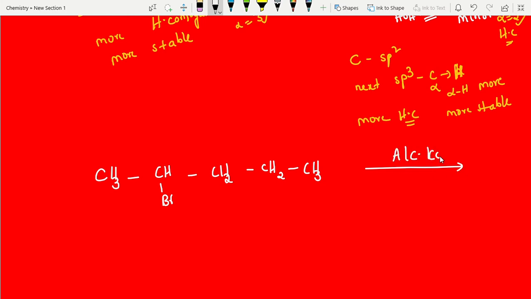Students, see on the arrow, alcoholic KOH is nothing but a dehydrohalogenating reagent. It is an example of elimination. It is an example of beta elimination. Why do we call it beta elimination? The halogen is on the alpha carbon, which we are removing, but on the beta carbon we are removing hydrogens. So that's why we call it beta elimination, right?